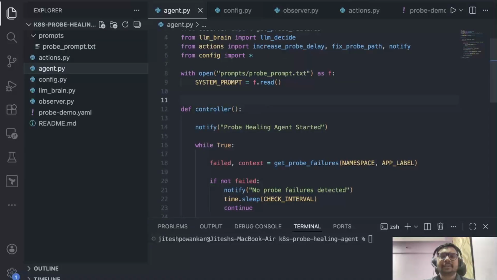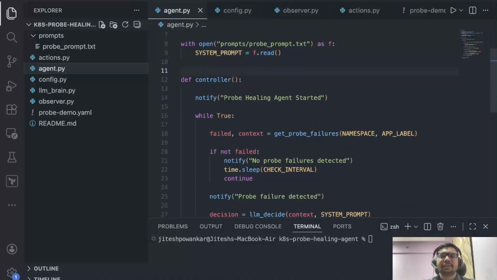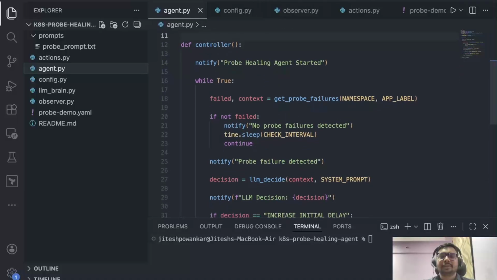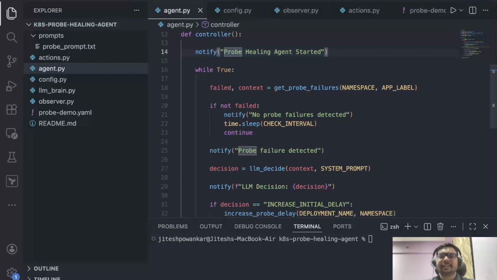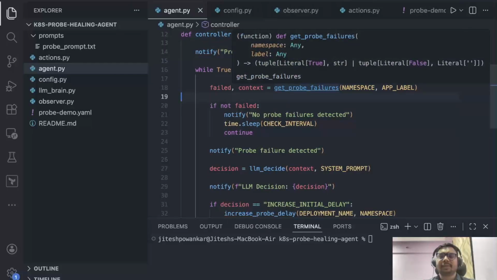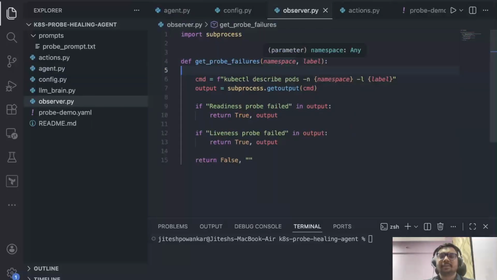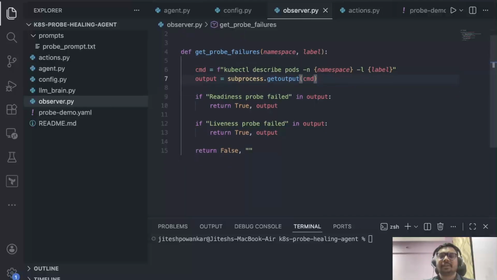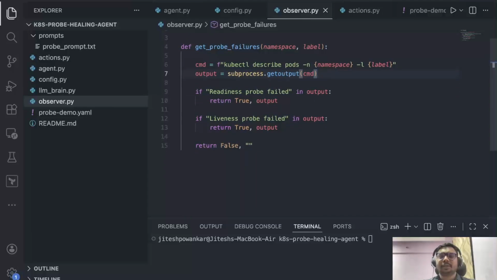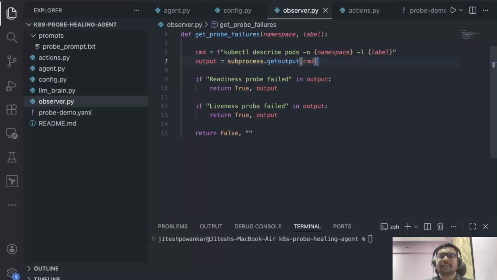If you again come back to the agent, here you can see this is the controller. The probe healing agent is started, then it will check. First we will check the probe failure. Here we are specifying the namespace and label. What it will do is describe the pod. In the pod output, it will check whether readiness probe failed is in the output or not. If it is in the output, then it will send the output. Then we have liveness probe failure. Here it is the same. If you see liveness probe failed in the output, then we will again send this output.